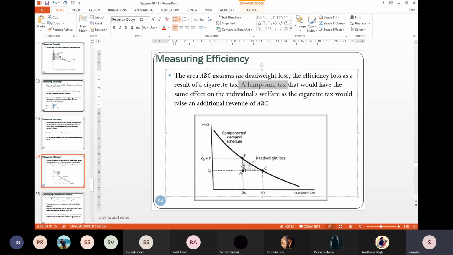And this will be the revenue which is lost, or this is the deadweight loss, when you put tax on the commodity. The moment you remove tax on the commodity and replace it by a lump sum tax, which just affects your income, then this shaded region will go out, which means this inefficiency will be eliminated.